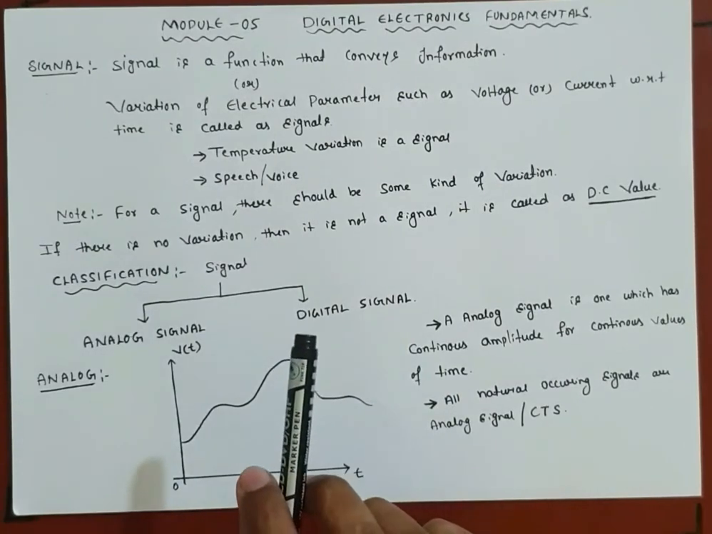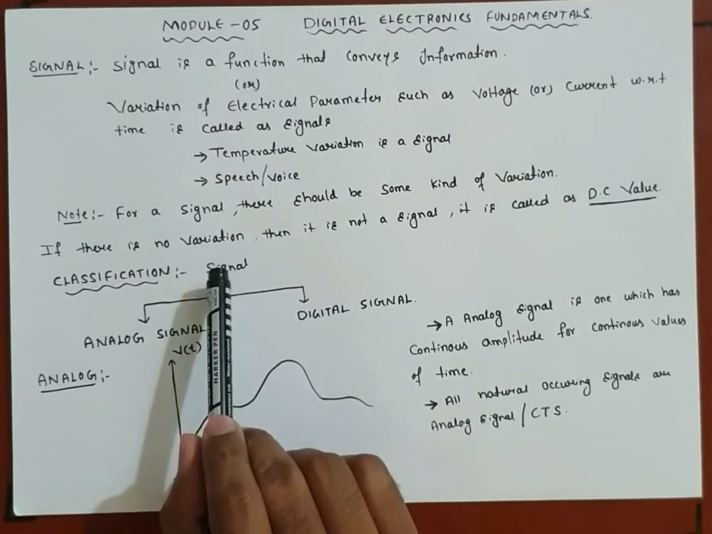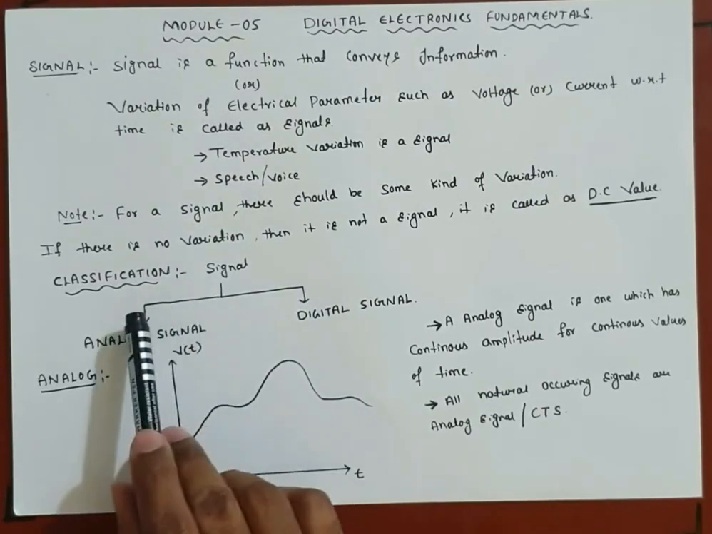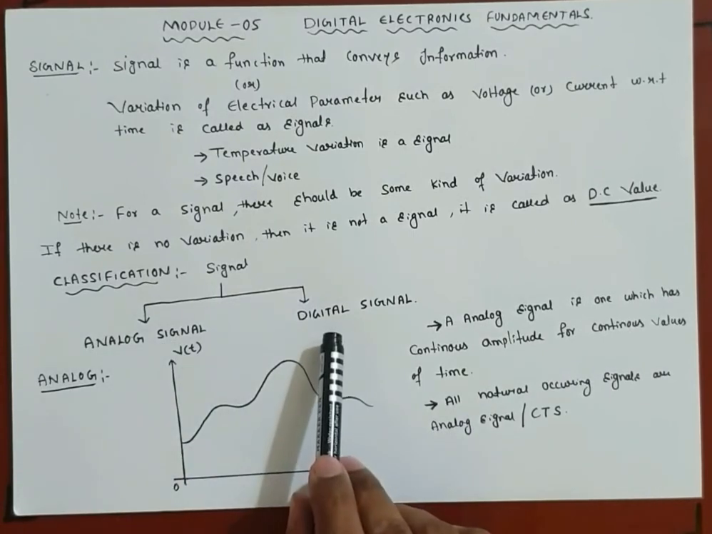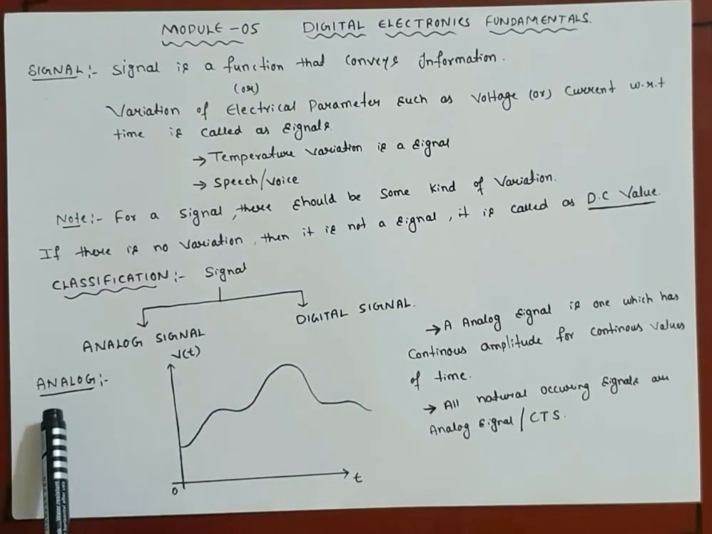Next, we will go for classification. Signal is classified into two types. These are the basic classification: one is analog signal and one is digital signal. Now what is the meaning of analog signal here?